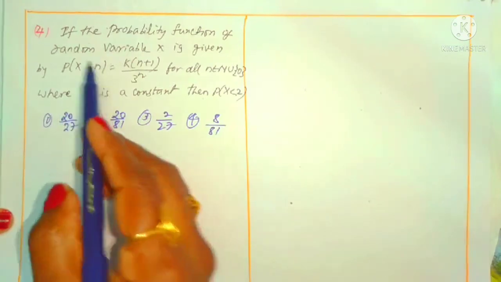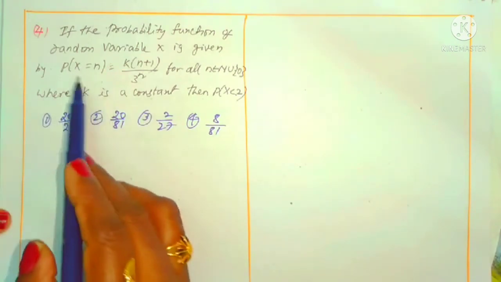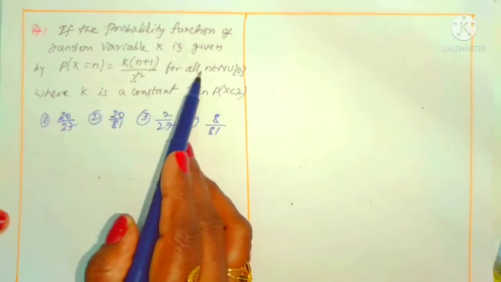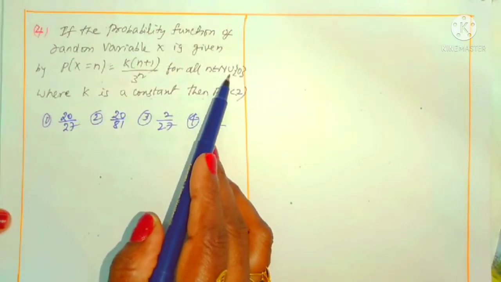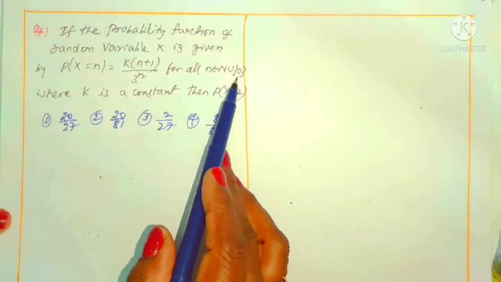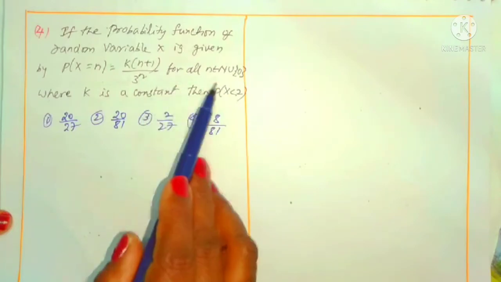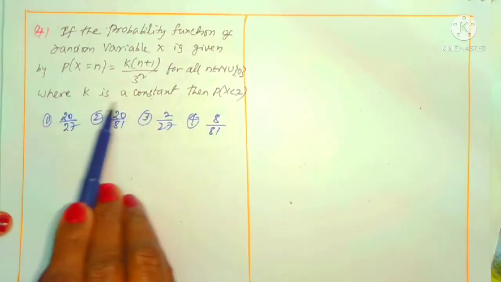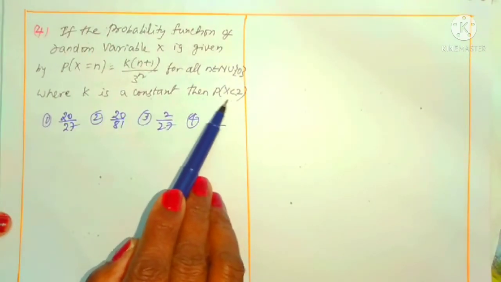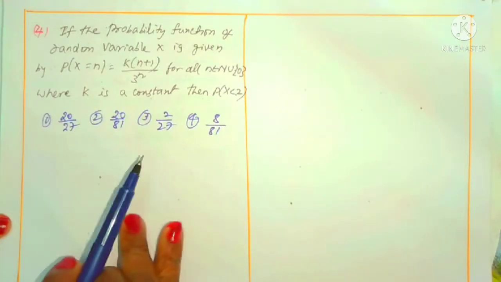Number 4. If the probability function of random variable x is given by this formation, means probability of some certain n is given as k into n plus 1 by 3 power n for all n belonging to natural numbers union the set 0. Natural numbers start from 1, also including 0. It means we can take the values 0, 1, 2, 3 and so on. Where k is a constant, what you have to find out is P of x less than 2. P of x less than 2 means what? Yes, 0 and 1 only, right?